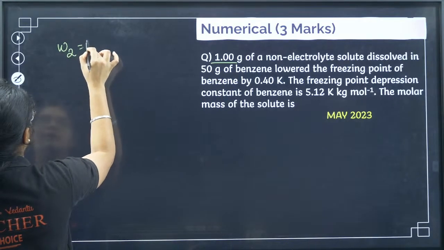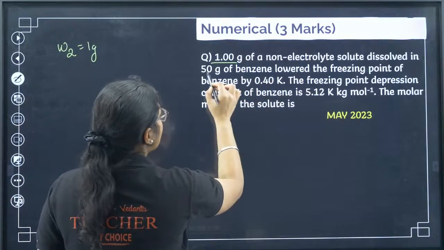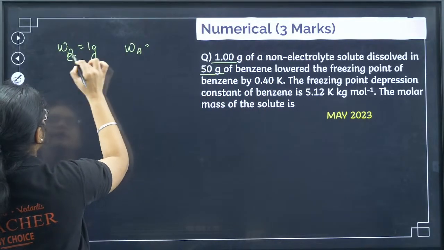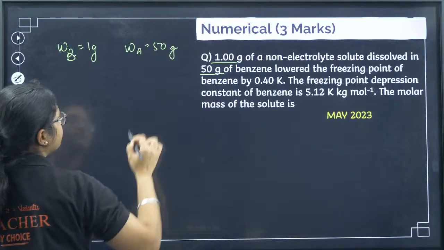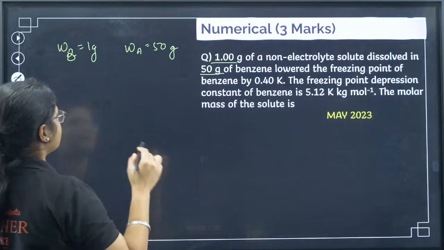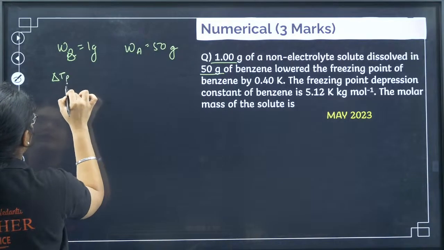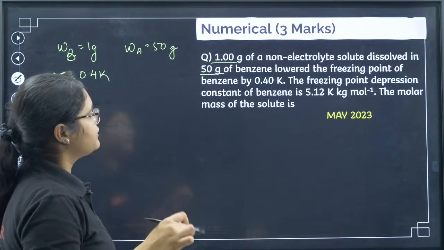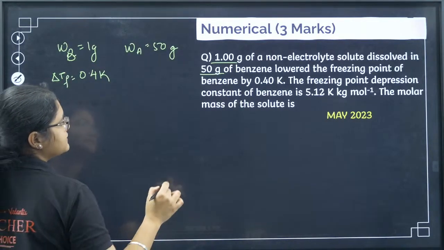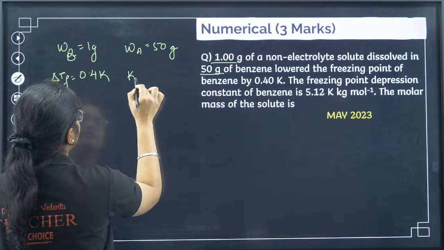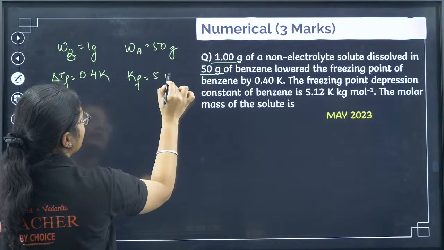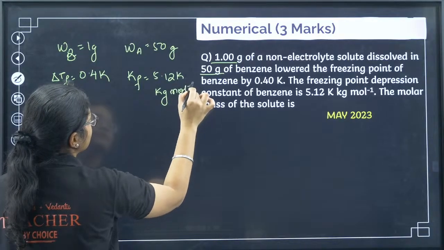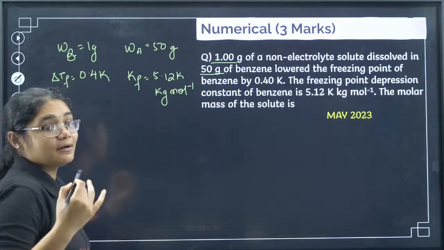W2 is how much? 1 gram, dissolved in 50 gram of benzene. So WB is 1 gram, and WA is 50 gram of benzene. Lowered the freezing point, so delta TF is 0.4 Kelvin. The freezing point depression constant of the benzene is Kf equal to 5.12 Kelvin kilogram mole inverse.